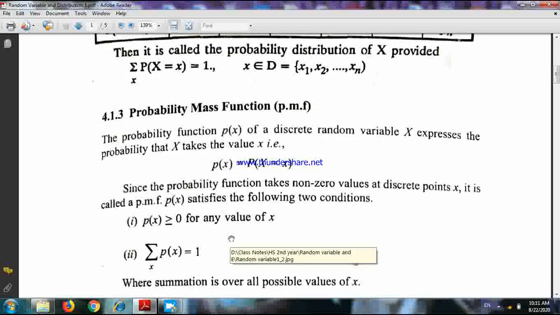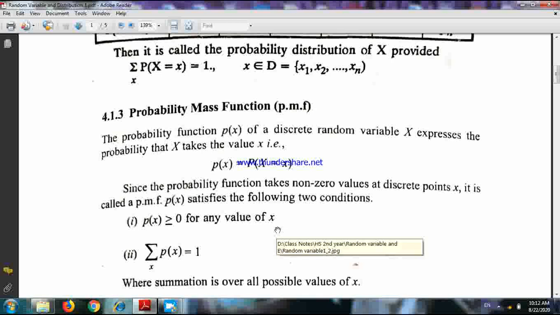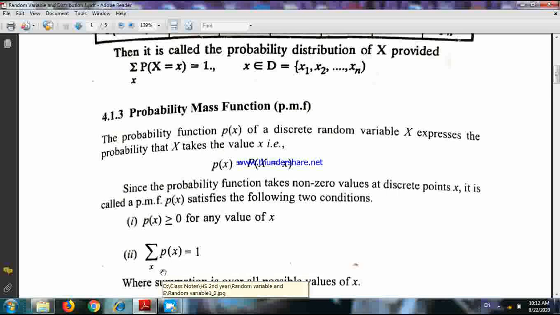What are these two conditions? First one is P(x) greater than or equal to 0 for all x. That means whatever value x takes, all the probabilities should be greater than or equal to 0. And the second criterion, this is very important, is that the sum of the probabilities should be equal to 1. So if these two conditions are satisfied, then the function P(x), equal to probability X equals small x, is called the probability mass function.